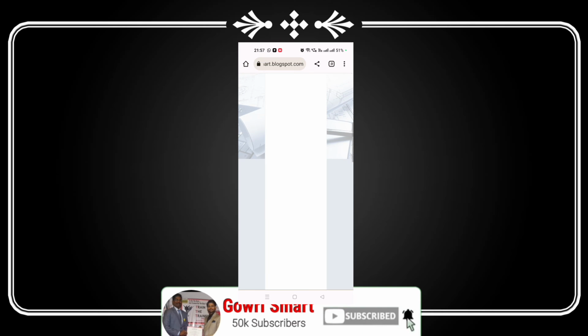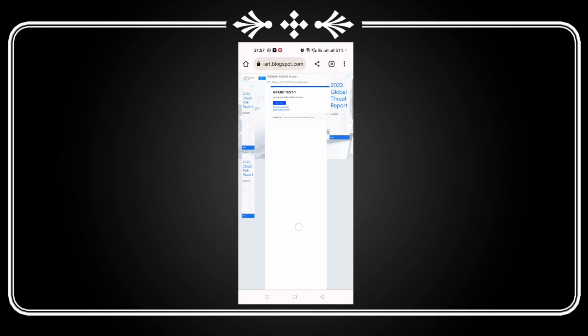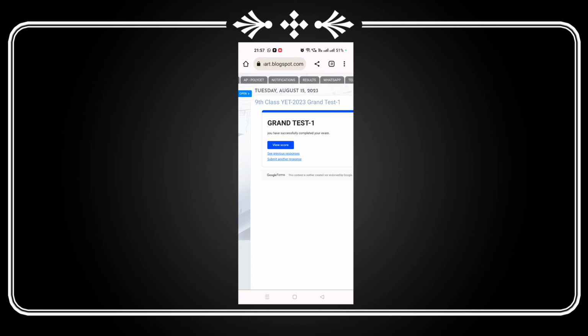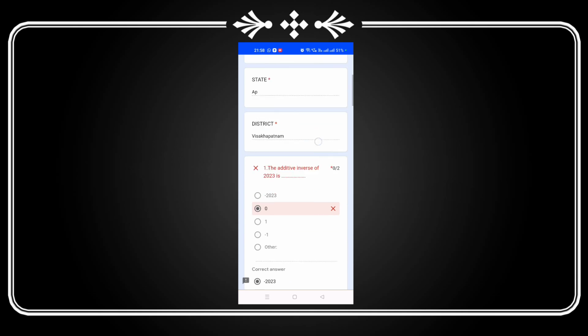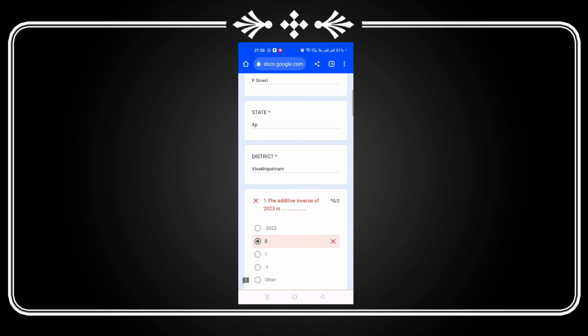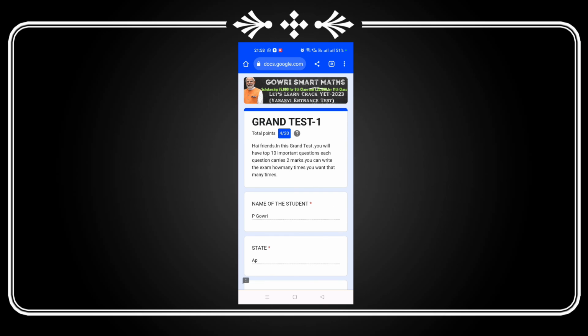After submitting, you will see you have successfully completed your exam. Then after that, view score. Out of 20 I got 4 marks, which means I can write the exam as many times as I want till I get 20 out of 20. You can see the questions with correct answers also. Now I don't show. So like this, if you write your exam, then you will get an all India rank.